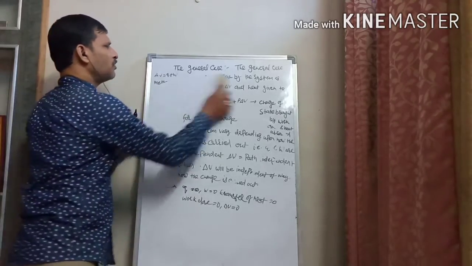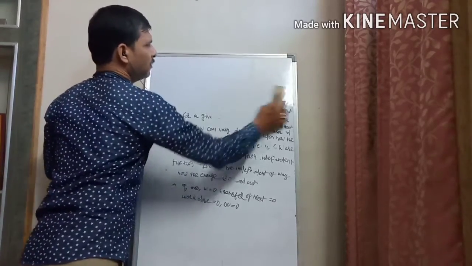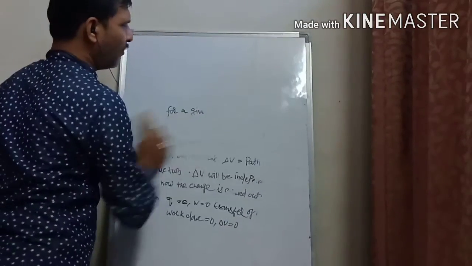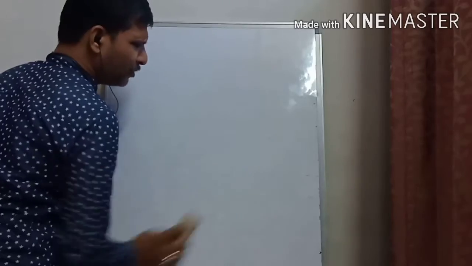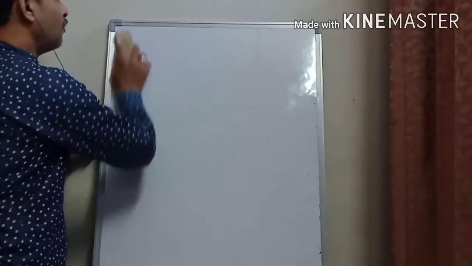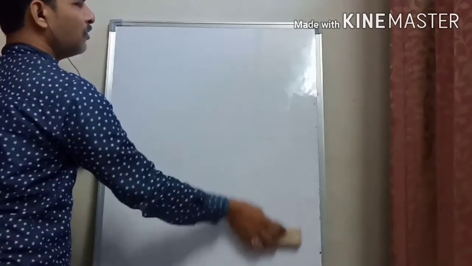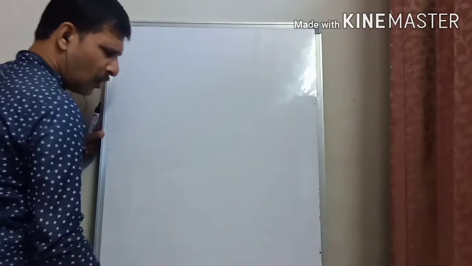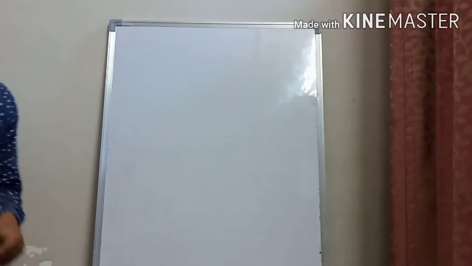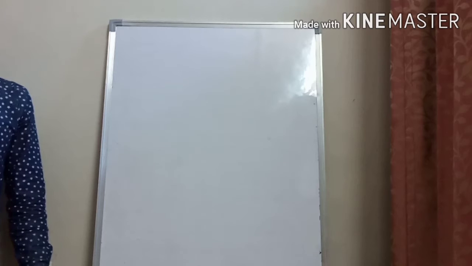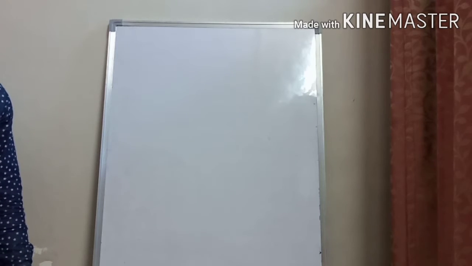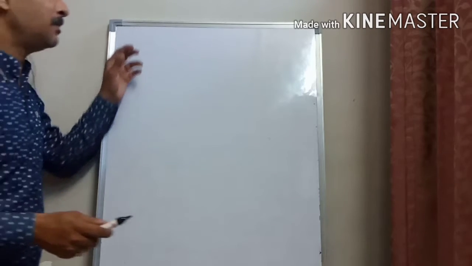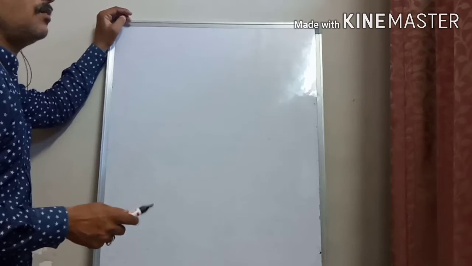Students, you have to keep in mind that in the case of an adiabatic isolated system, the system is doing work at constant volume. That is, P delta V will be 0, Q will be 0, and delta U will also be 0.